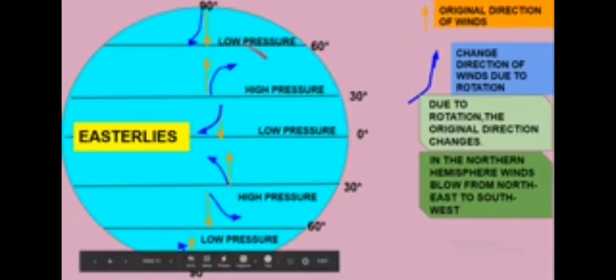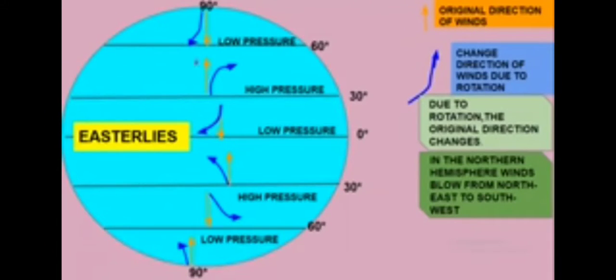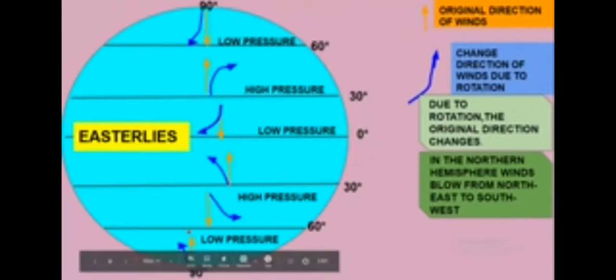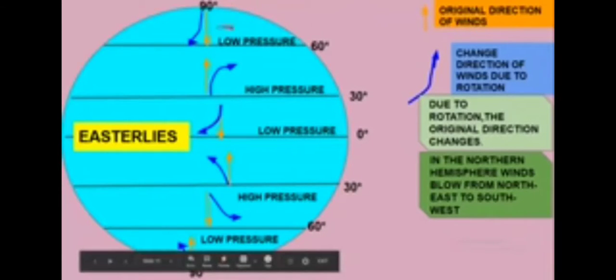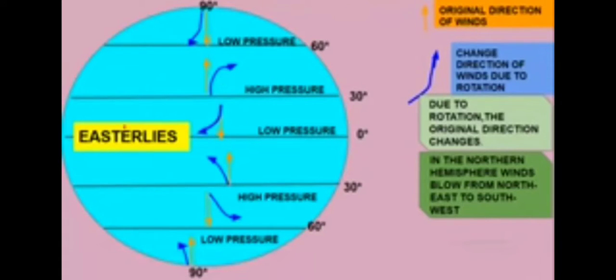In the northern hemisphere, here above the equator, winds blow from northeast to southwest. How are the winds blowing? North, this is north, this is east. From northeast to southwest. So winds are blowing from northeast to southwest in the northern hemisphere.